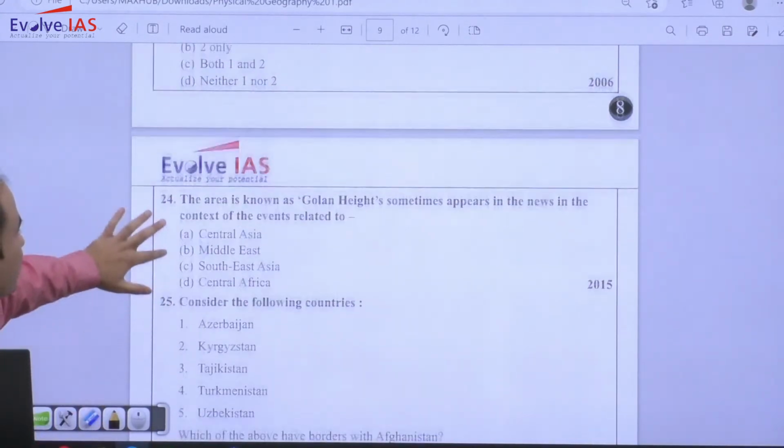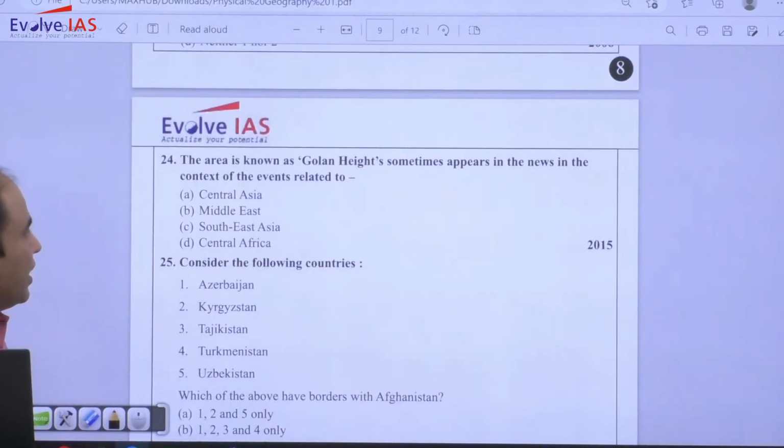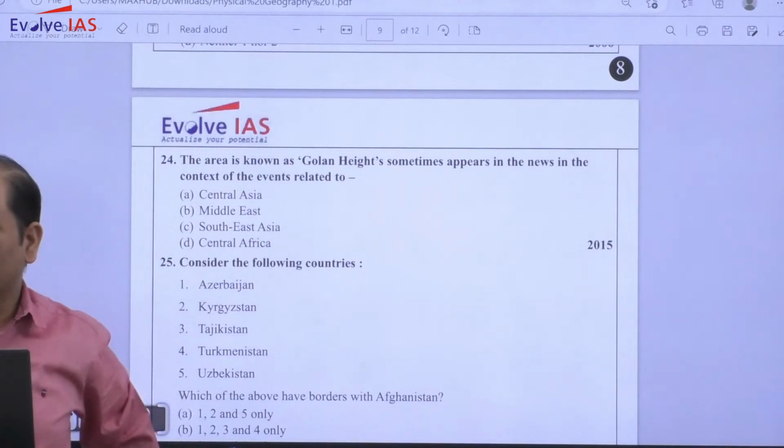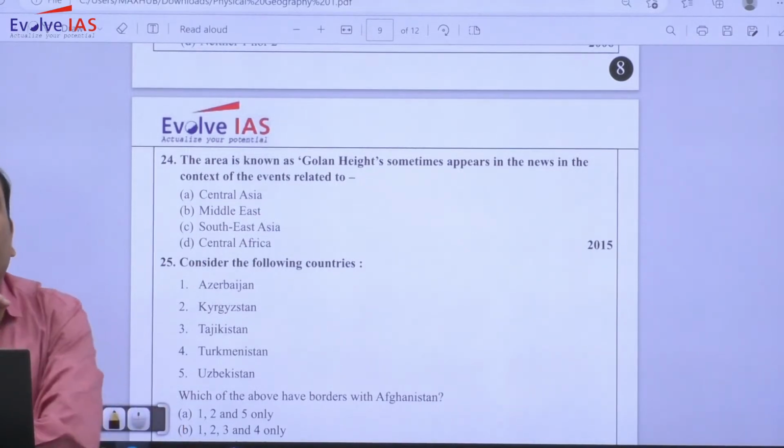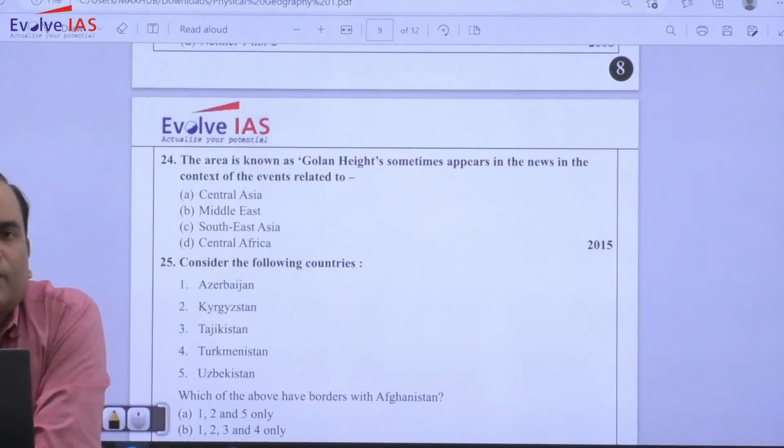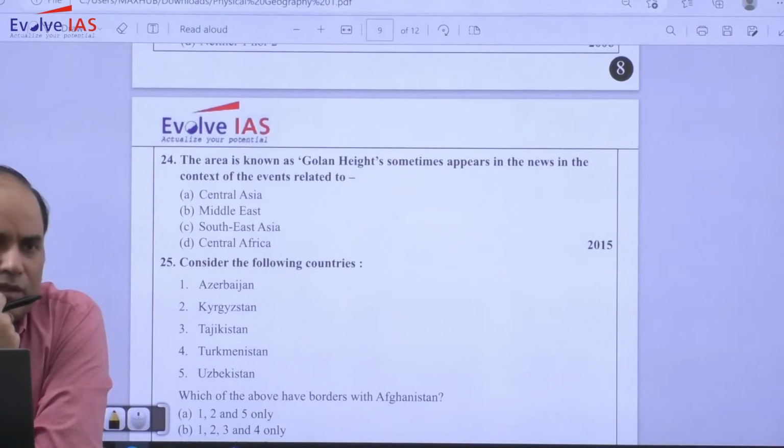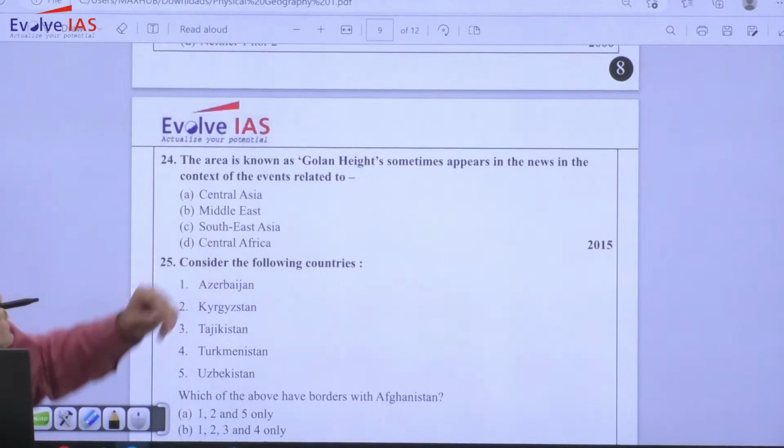Then we have the area known as Golan Height, sometimes appears in the news in the context of events related to what? So it was in 2015, and almost starting from 2012, there has been a lot of things happening in Asia and all those areas. So this question was being asked. बहुत बार न्यूज़पेपर में भी ये टर्म यूज हुआ था, तो करंट से भी कई बार न्यूज आइटम आता है. So of course the answer will be Middle East.